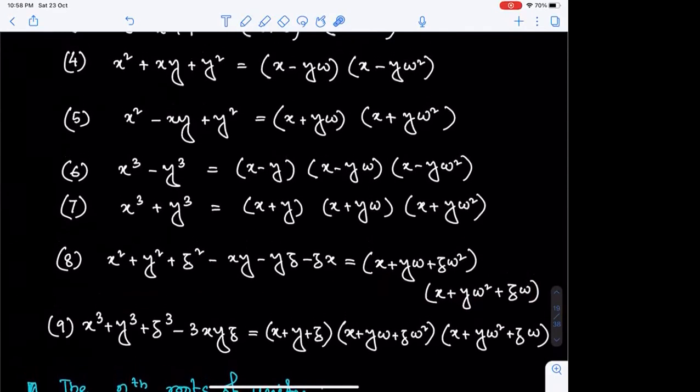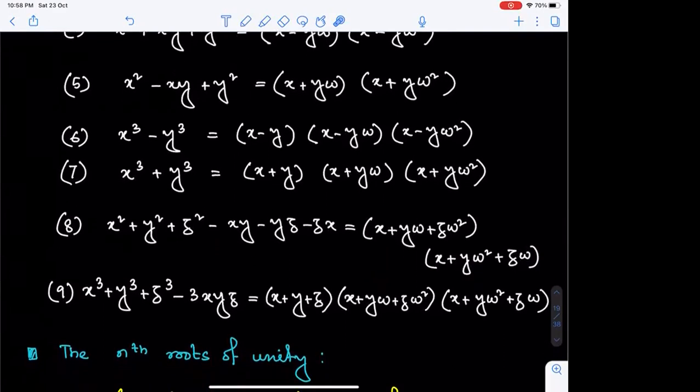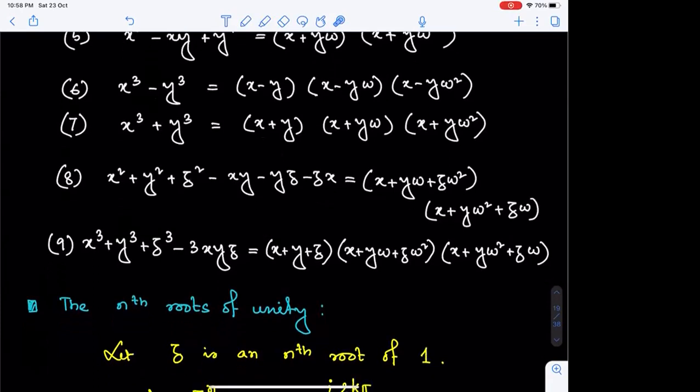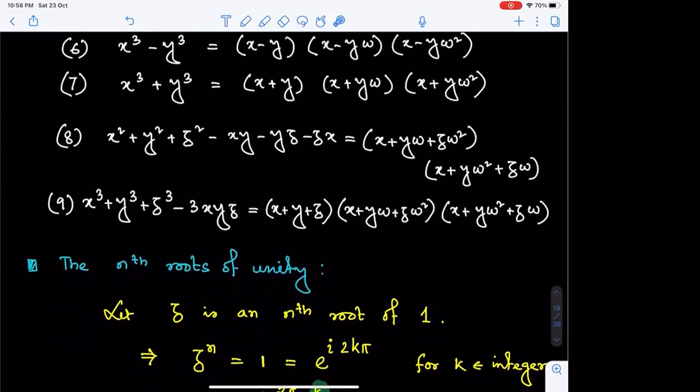Now, with these ideas, if we target the nth roots of unity, how should we target? If I consider z is an nth root of 1, like the earlier cube root, we should have z to the power n is 1.